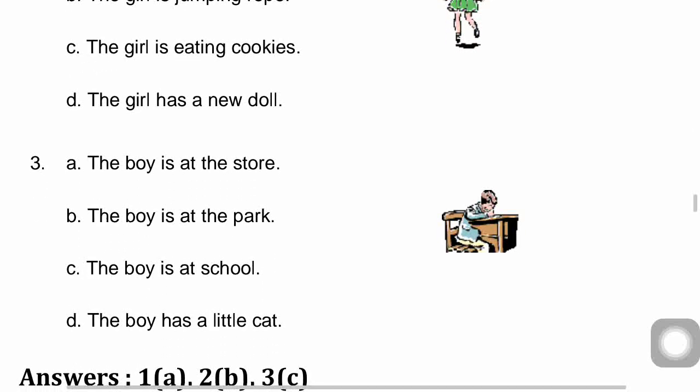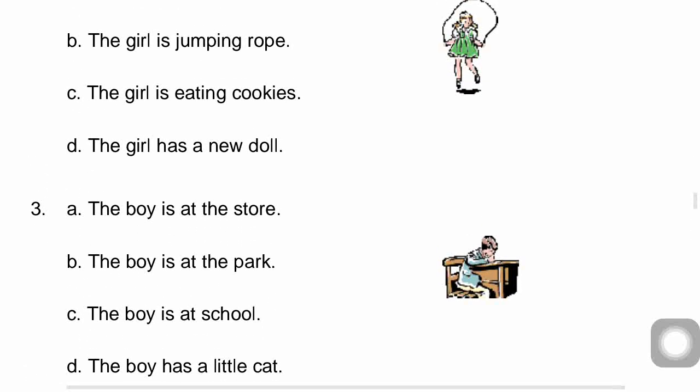Now next, the third one. First you observe the picture, what the boy is doing there. Now here, try to read out the choices. The boy is at the store. Is the boy at the store? Store is nothing but a shop. Okay. The boy is at the park. Is he at the park? No. The boy is at school, as he is writing something, maybe. Let's see.